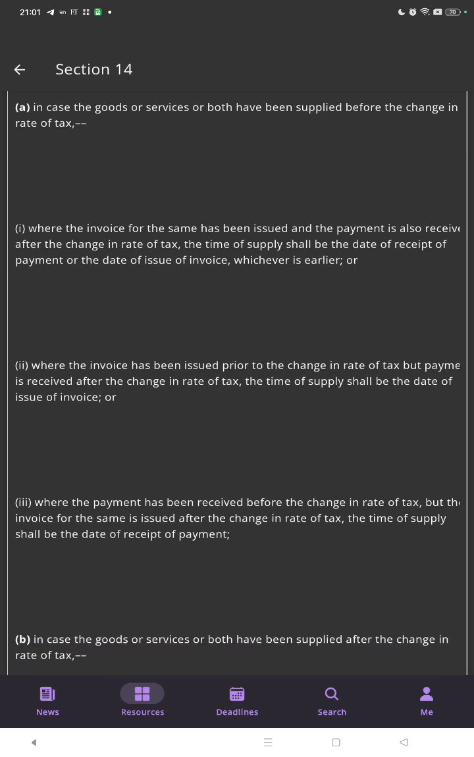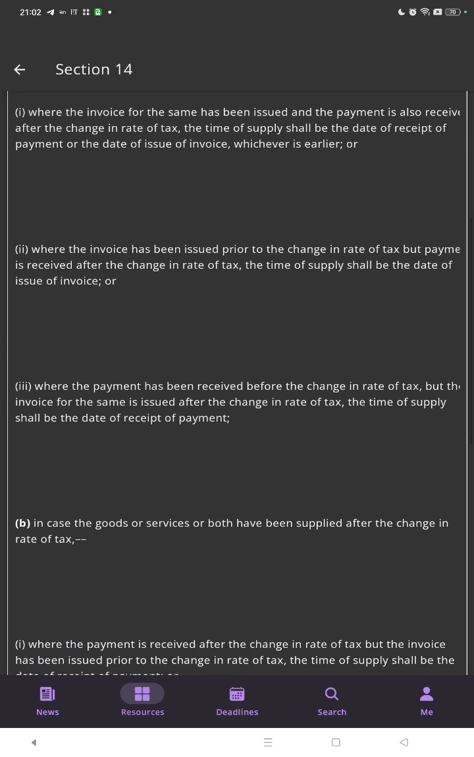Or where the invoice has been issued prior to the change in the rate of tax, but the payment is received after the change in the rate of tax, the time of supply shall be the date of issue of invoice. Or where the payment has been received before the change in the rate of tax, but the invoice for the same is issued after the change in the rate of tax, the time of supply shall be the date of the receipt of the payment.